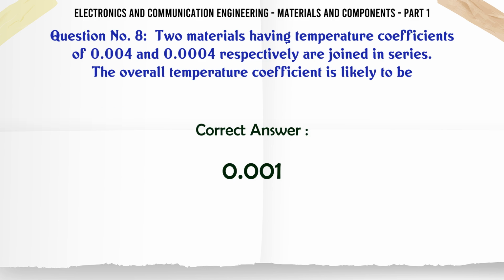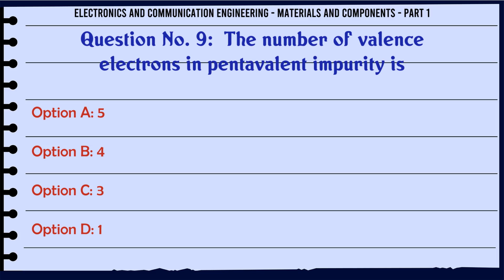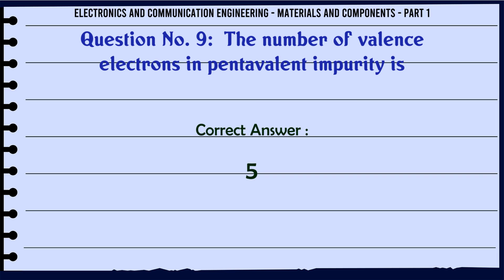0.001. The number of valence electrons in pentavalent impurity is A. 5, B. 4, C. 3, D. 1. The correct answer is 5.